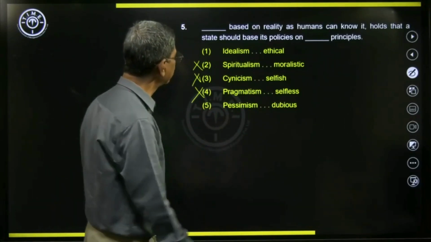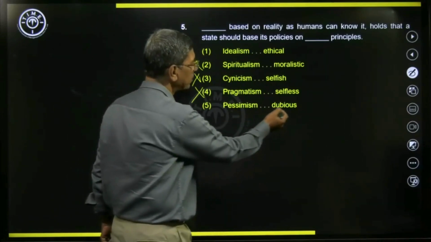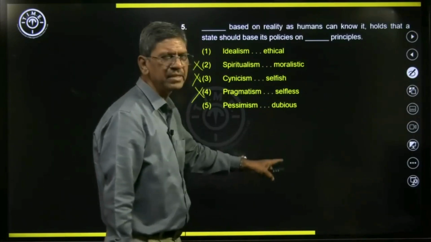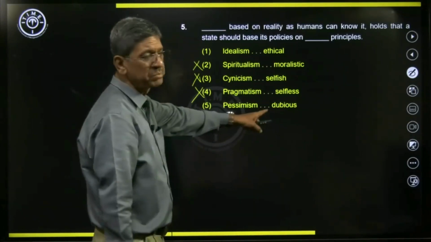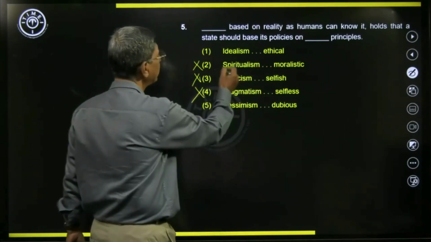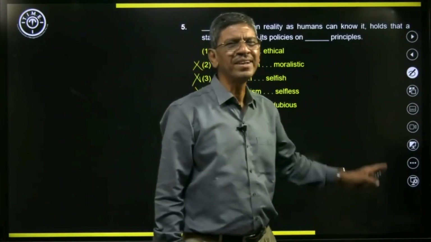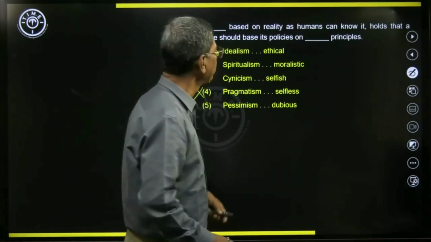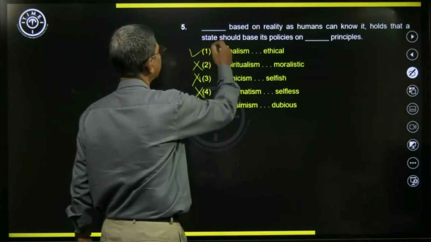So pessimism is already given. These two are quite close. So pessimism, dubious. Dubious means being very doubtful. The word dubiety comes from this word, which means doubtful. And selfish, moralistic. Spiritualism, since we have ruled out this one, moralistic is moral and ethical are quite closely related. So we have the first one. Pessimism also is not this one.